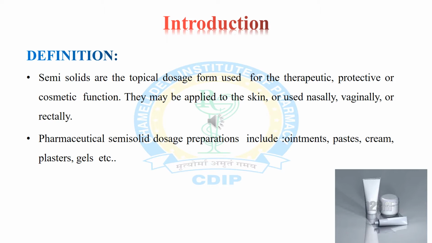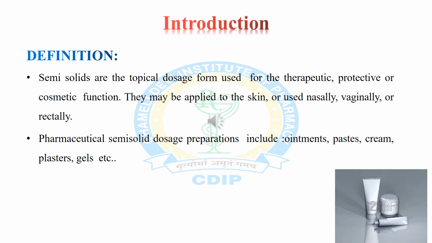Semi-solid dosage forms are topical dosage forms used for therapeutic, protective or cosmetic function. They may be applied to the skin or usually nasally, vaginally or rectally.